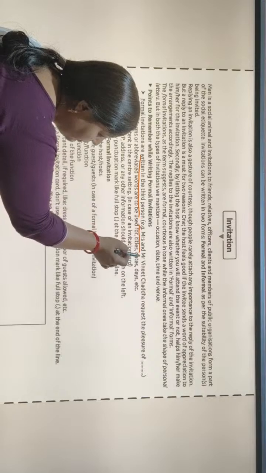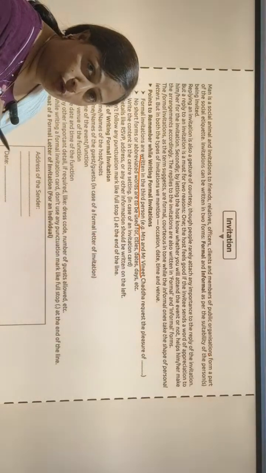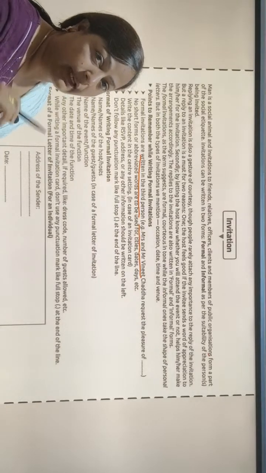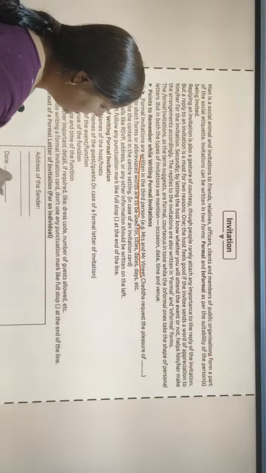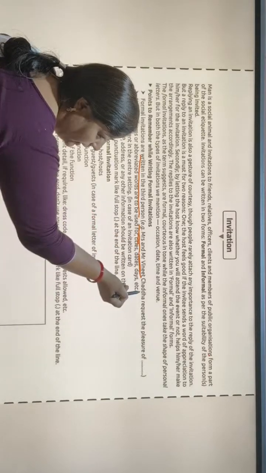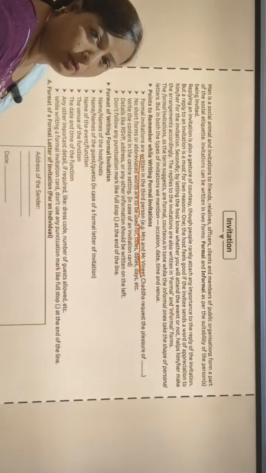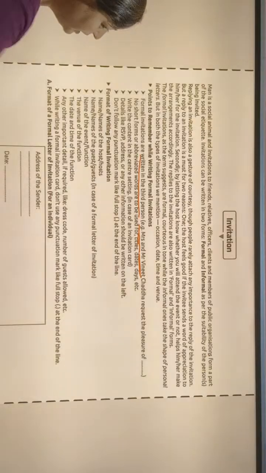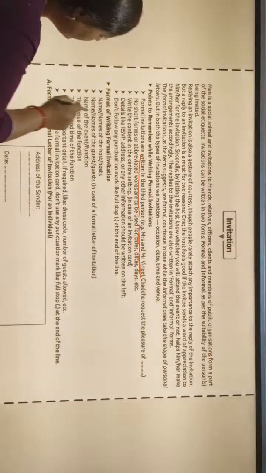How can we write in third person? Example, Mr. and Mrs. Vinith. We will not use first person or second person when we are going to write a formal invitation. We have to write Mr. and Mrs. Vinith, for example, request the pleasure of whatever occasion we are asking them to. This is our first point which we should keep in our mind.